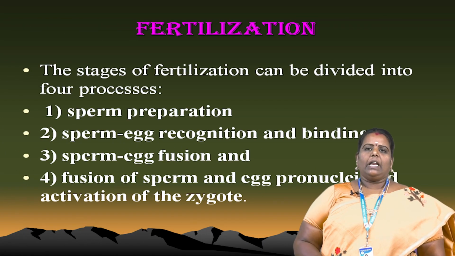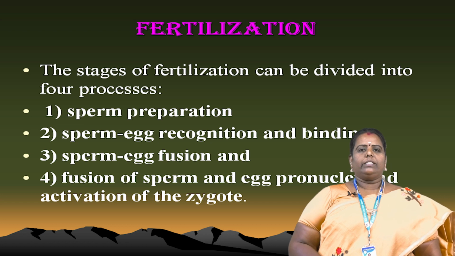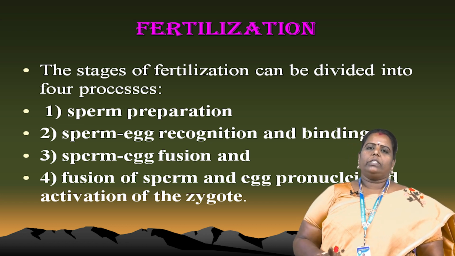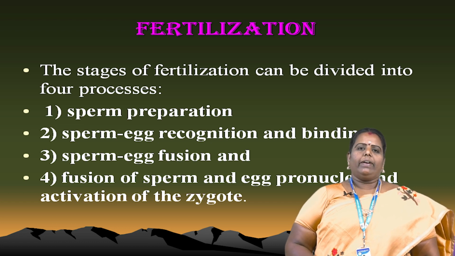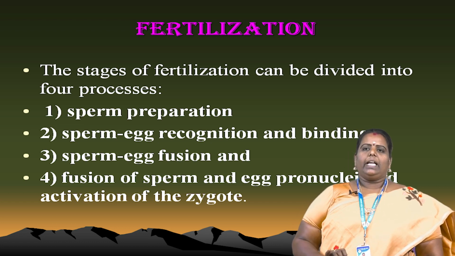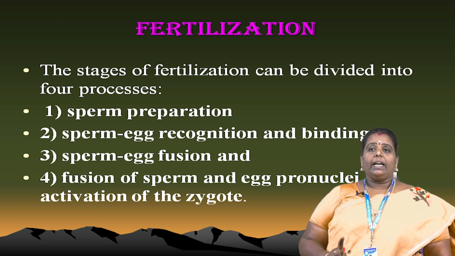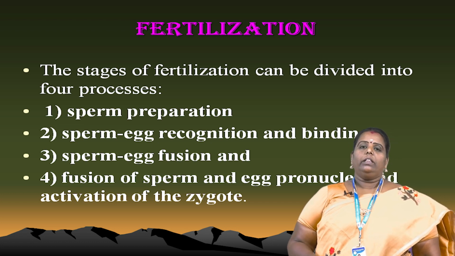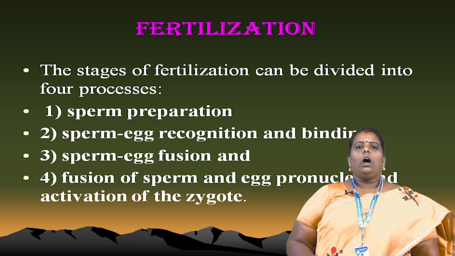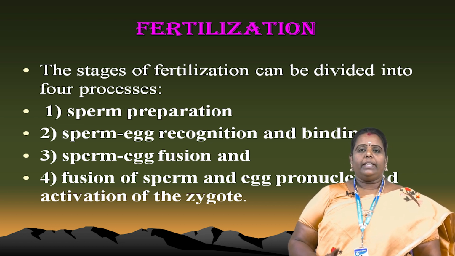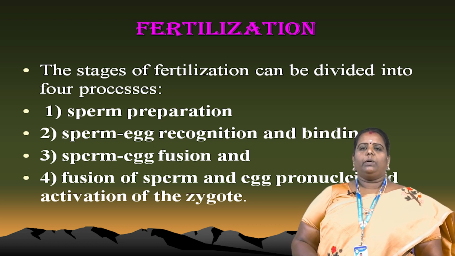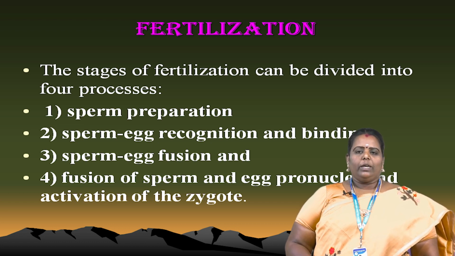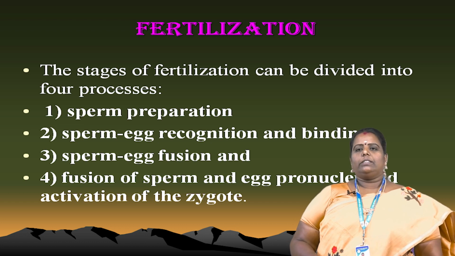What are the stages that can form during fertilization? We have to divide into 4 stages minimum. So many stages occur, but mainly we divide into 4 stages. First one is sperm preparation. Another one is sperm-egg recognition and binding. That stage also leads to formation of the zygote. Another one is the sperm-egg fusion. Next stage is the fusion of sperm and egg pronuclei and the activation of the zygote.